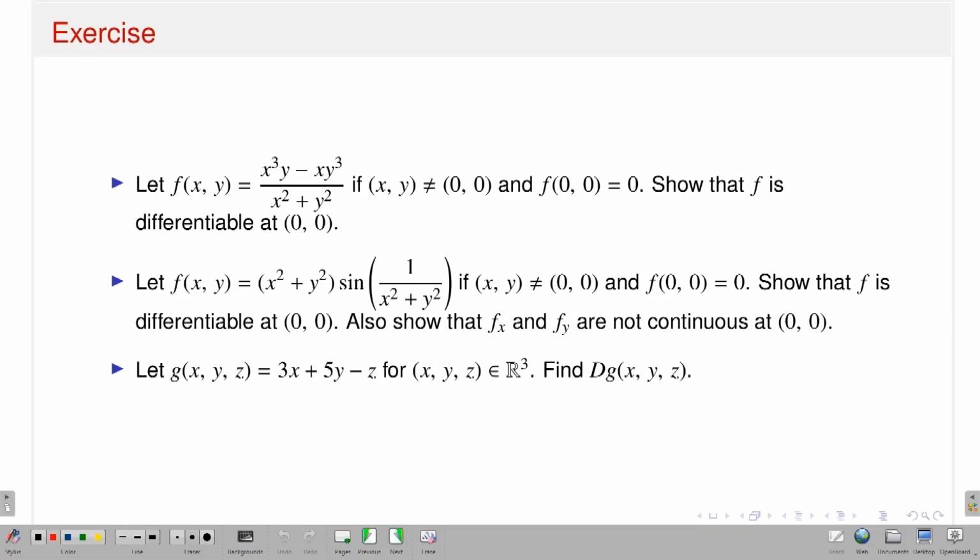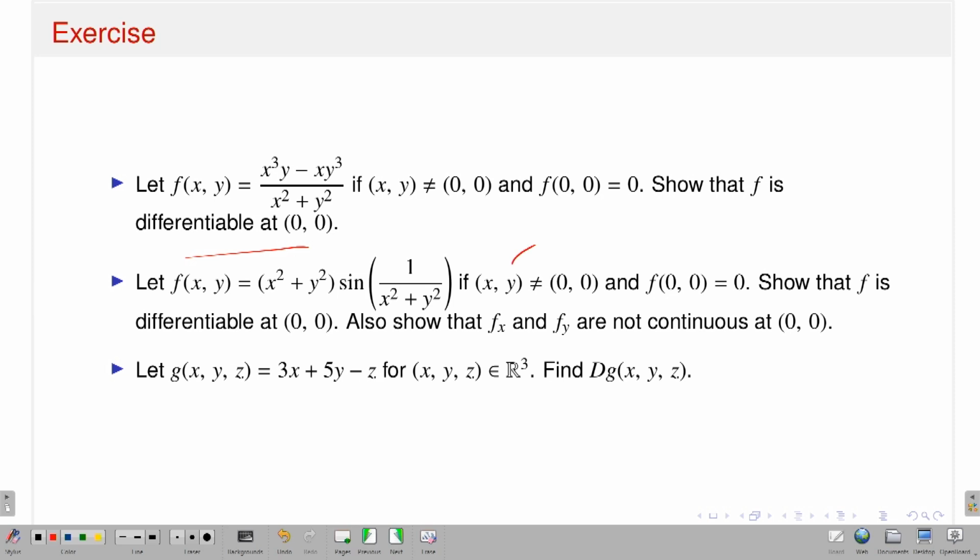A couple of exercises I have given. I am not going to solve these exercises in detail; they are for you to try, using the concepts I have discussed here. This is one of the functions. First, check whether it is differentiable at 0, 0. That means first you have to guess what my linear transformation will be to talk about differentiability. Calculate the partial derivatives del f del x and del f del y at the point 0, 0, then form the gradient vector, which will be the natural choice of your total derivative, and then show that the limit of this quotient is 0. That is one way.